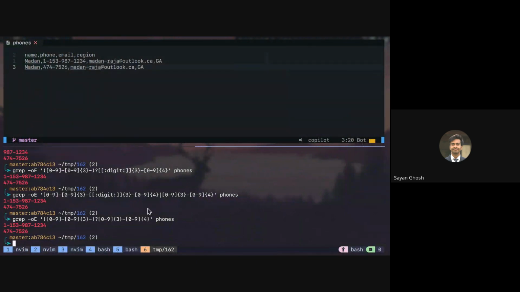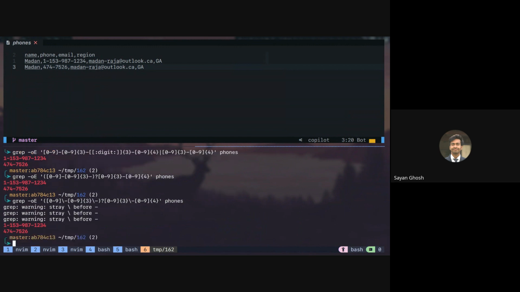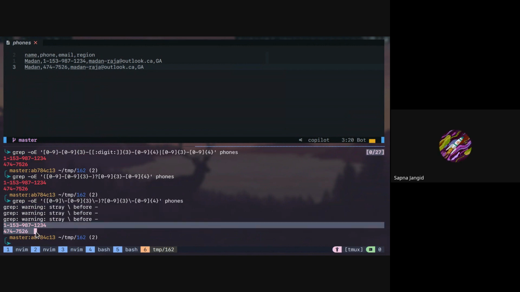If you use a backslash here, if you escape the dash, in some cases it will work in some greps, but in some greps it will give you an error. Here you can see we are still getting the answer, but we are also getting a warning. So the output will still come.